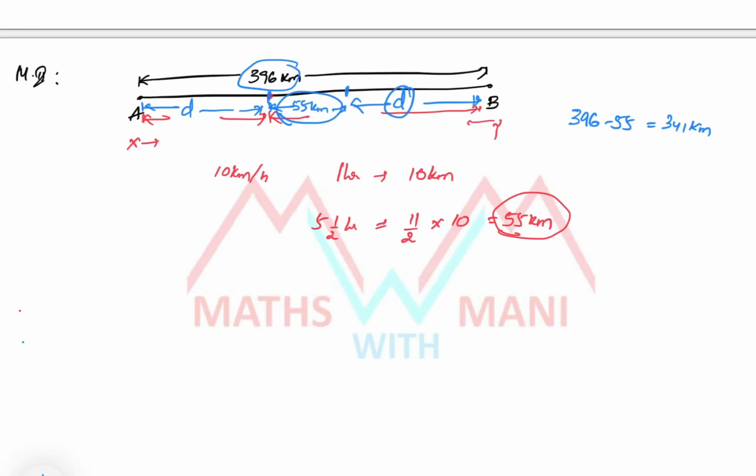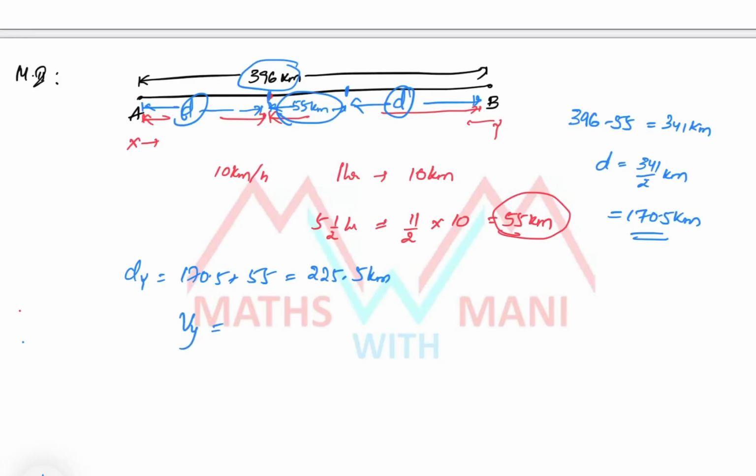So d, another d, the sum of these two d is equal to 341. So what about d? It is equal to 341 by 2 kilometers. That means 170.5 kilometers. This is the distance covered by X. What about distance covered by Y? 170.5 plus 55, that is 225.5 km. Now what is the velocity of Y?